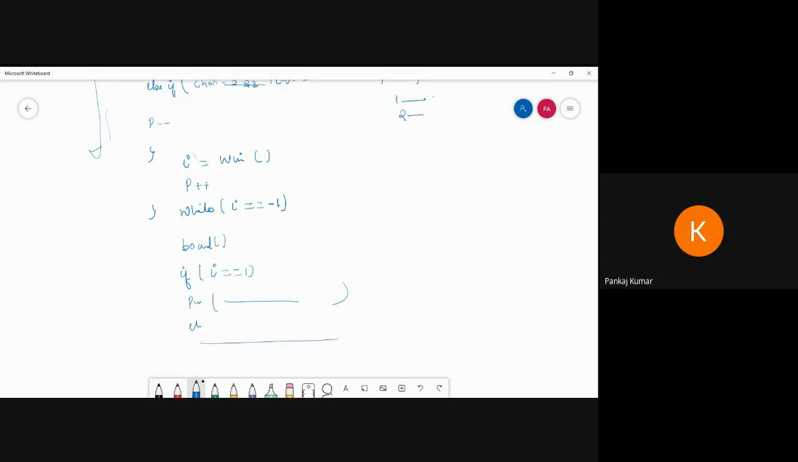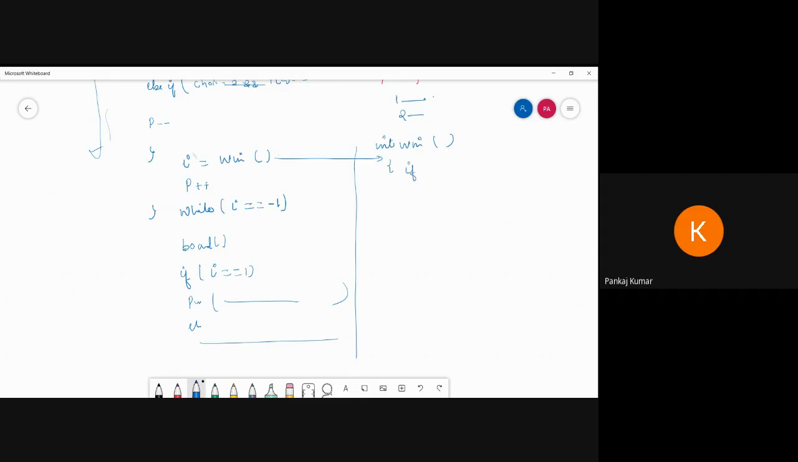Okay, and I'm going to write a win situation. For this one, I'm going to write a win function. The win function has return type integer. It will be returning some value, so it can be the return type. Inside that one, I am going to write if.